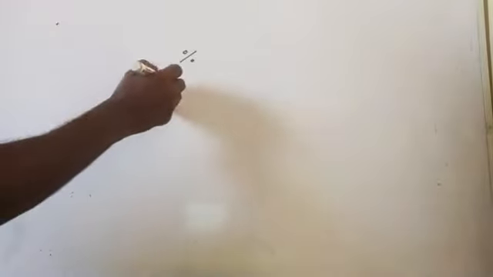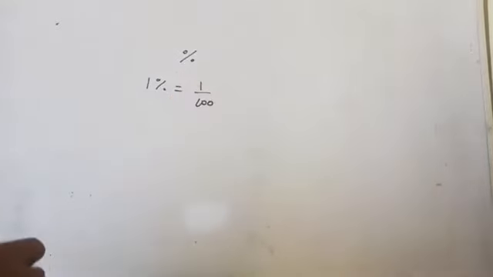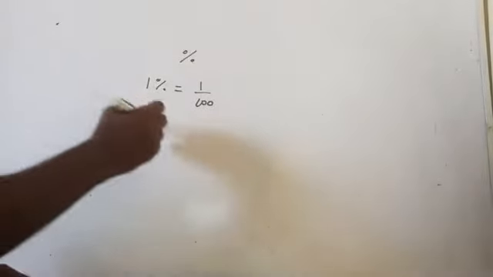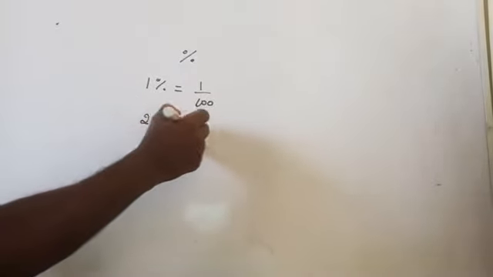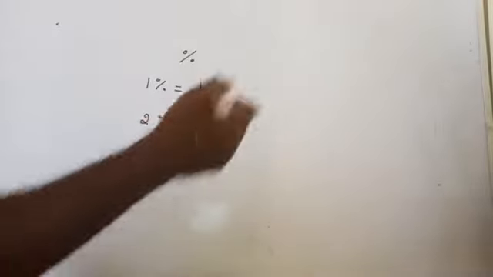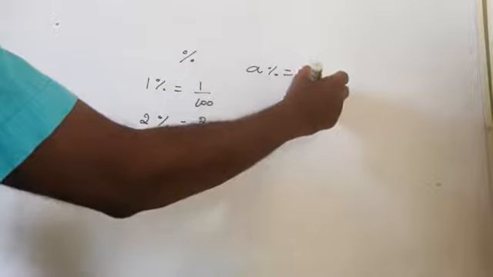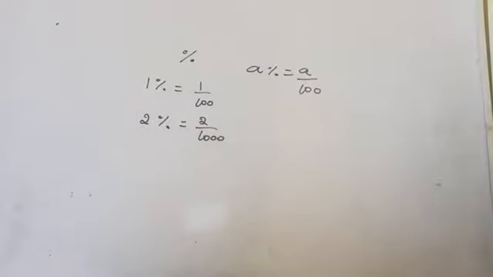So what is the meaning of that? This symbol means hundredths. That is, 1 percentage means what? 1 by 100, 1 per hundredths. 2 percentage, 2 by 100, that is 2 hundredths. Am I right here? So A percentage can be written as A by 100. Are you getting it?